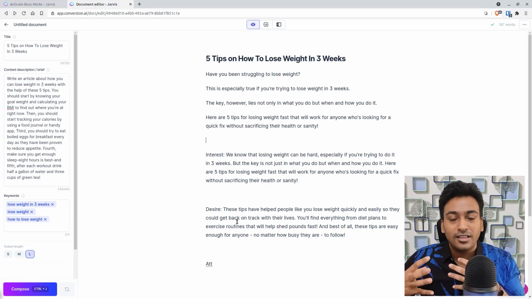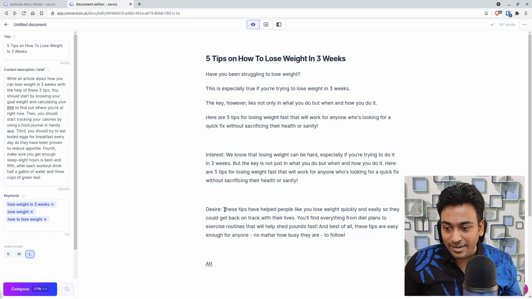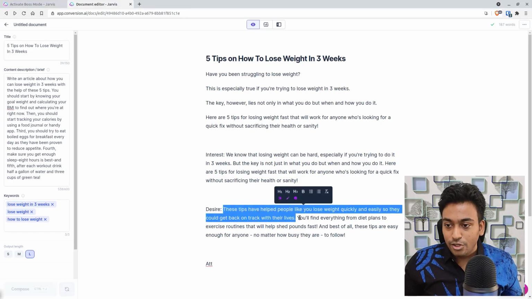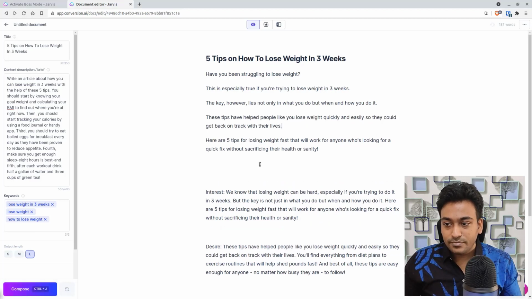So it gives the user a desire to read this article, an additional point to make sure they read it, because it has helped so many. You find everything from diet plan, exercise routine, but I really like this section here. So what I will do is I will add that also within this intro.